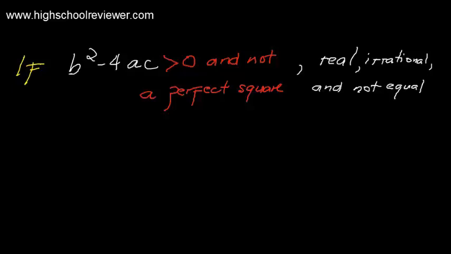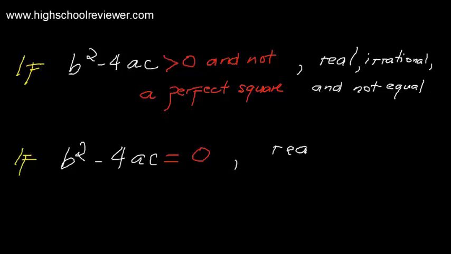And the last, if our discriminant, or if b squared minus 4ac is equal to 0, so the nature of the roots here, our roots are real, rational, and the roots are equal.